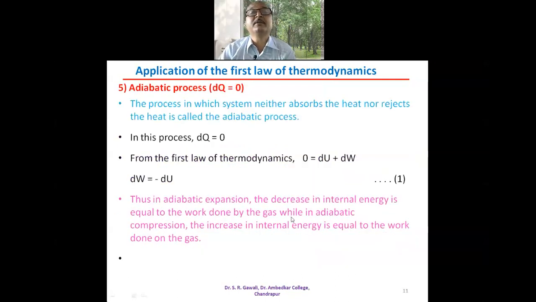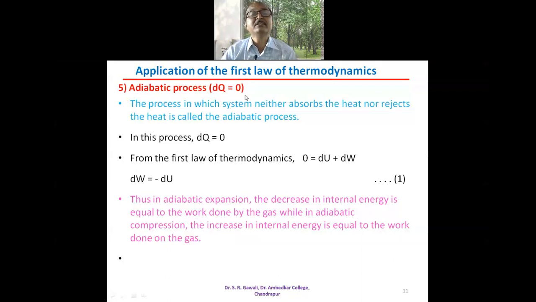Then we will apply the first law of thermodynamics to the adiabatic process. So what is the adiabatic process? The process in which no heat enters the system or no heat leaves the system, and therefore dQ is equal to 0 for the adiabatic process.